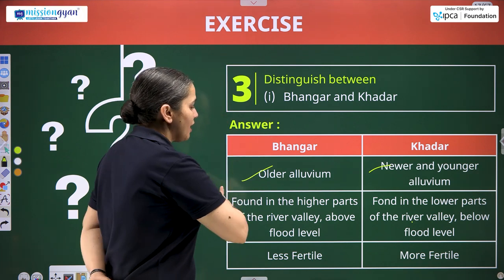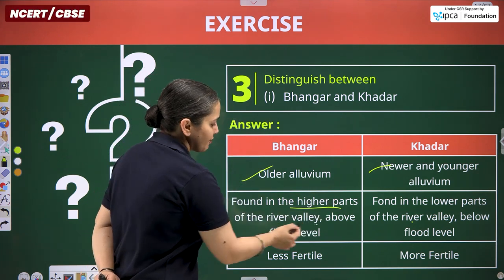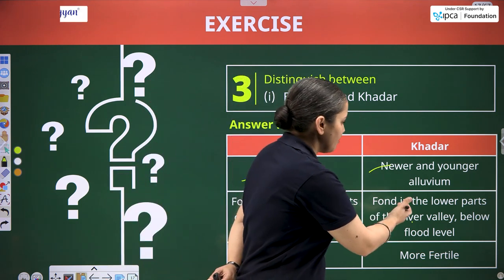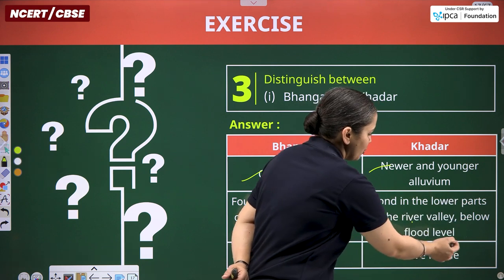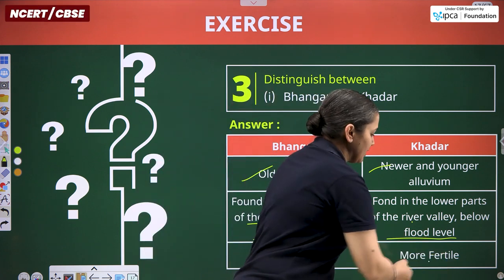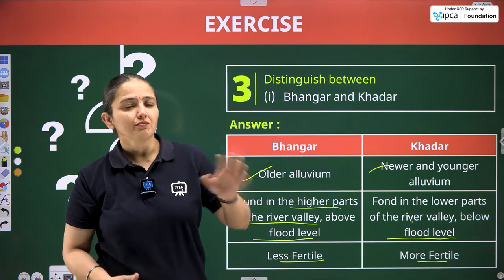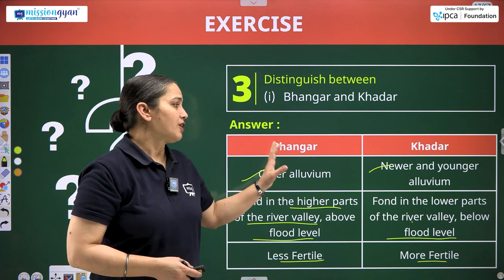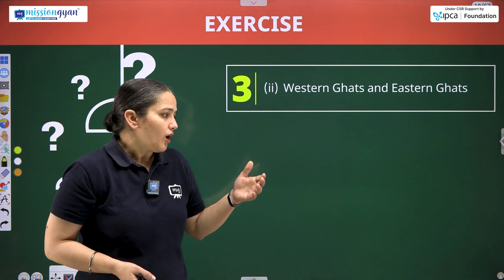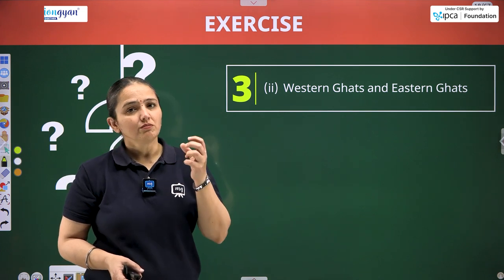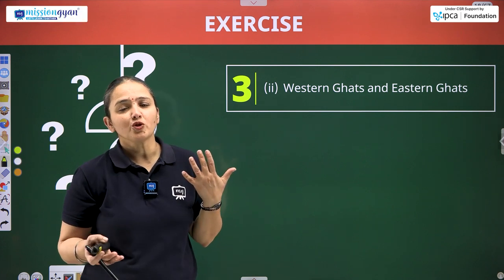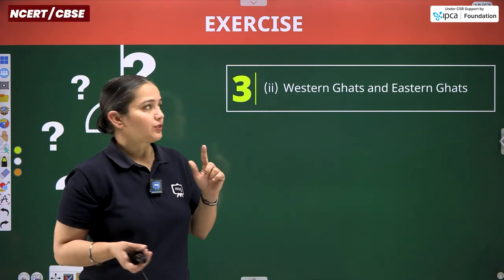Talking about Bhangar again, they are found in the higher parts of the river valley above the floodplain level or flood level, and Khadar is found in the lower parts of the river valley below the floodplain level or flood levels. Bhangar is less fertile, Khadar is more fertile. Why? Besides being the same type of soil, Bhangar is less fertile and Khadar is more fertile. The reason is quite simple. As one is the older one, every old physical feature gets eroded by time. So time is responsible for the lower fertility of the Bhangar soil.